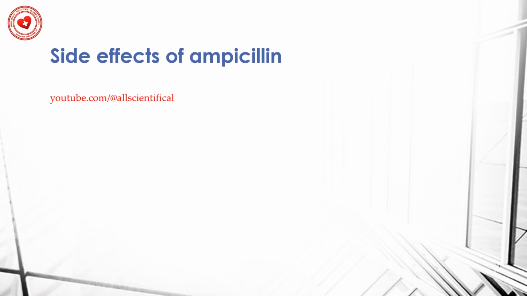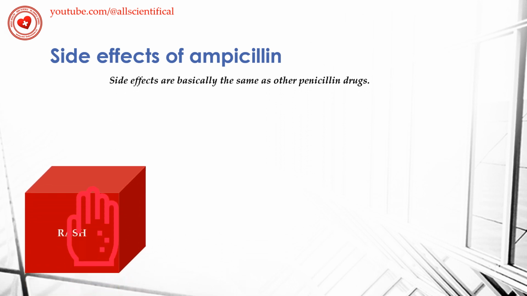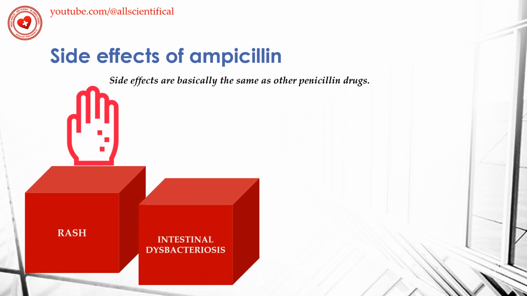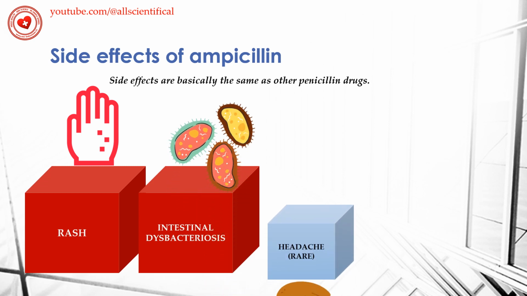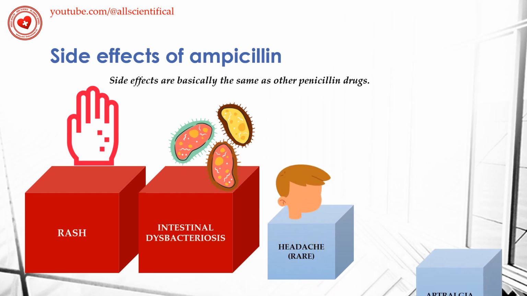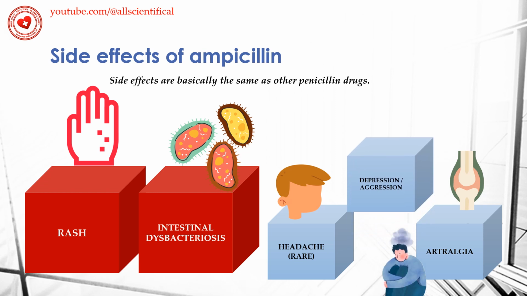Side effects of ampicillin. Main side effects are basically the same as other penicillin drugs: rash, intestinal dysbacteriosis, rarely headache, arthralgia, depression or, conversely, aggressiveness, and other complications.